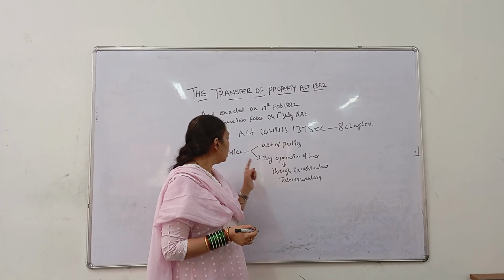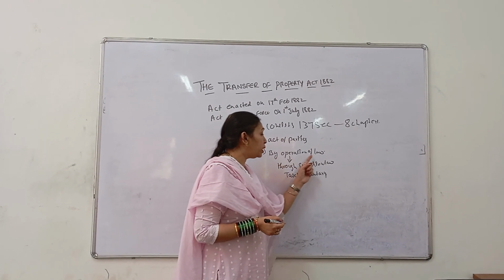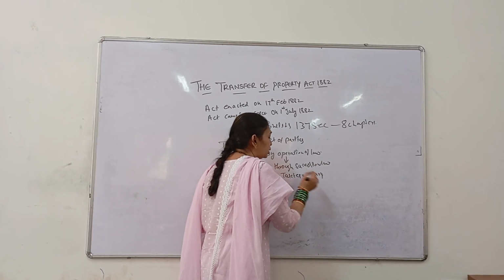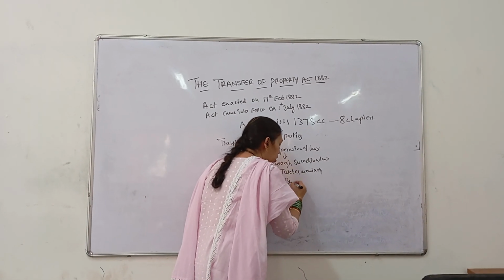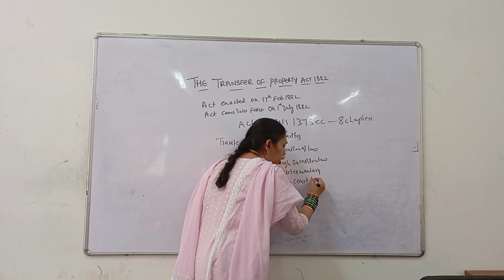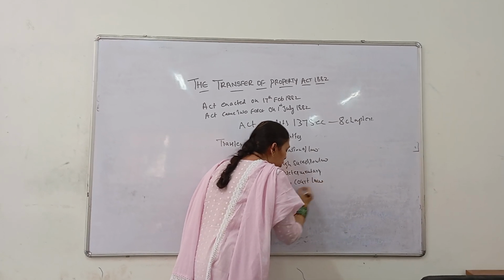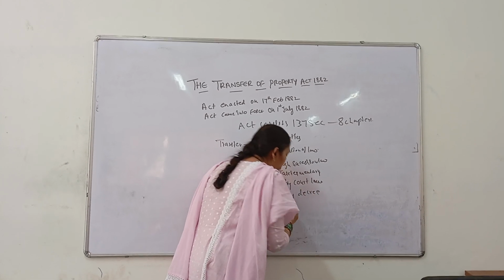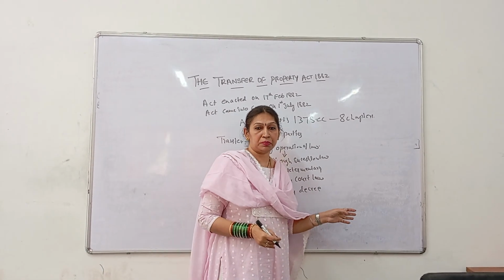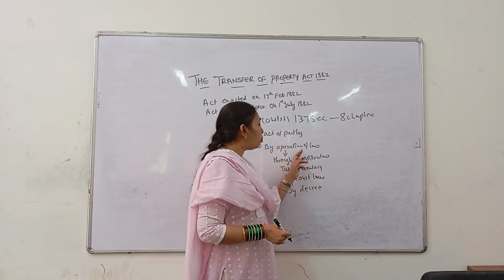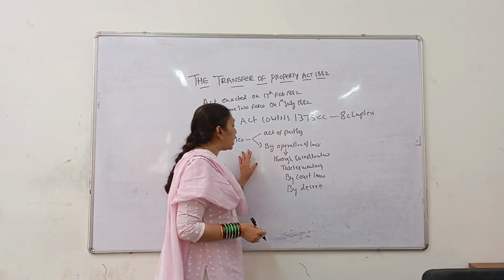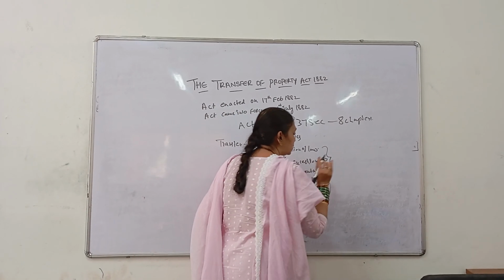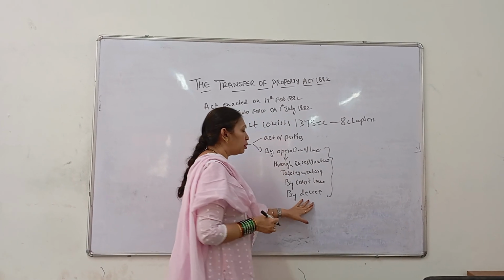In that way also the transfer can take place, that is, by operation of law. And through succession, through testamentary, or by court of law, by decree, by insolvency, by bankruptcy, all these are through operation of law. But in the Transfer of Property Act, we are not going to study all these forms of transfers.